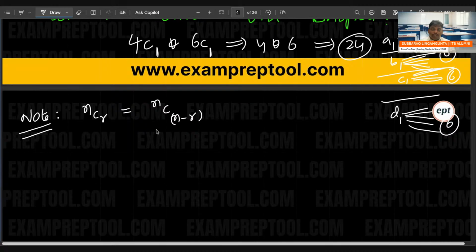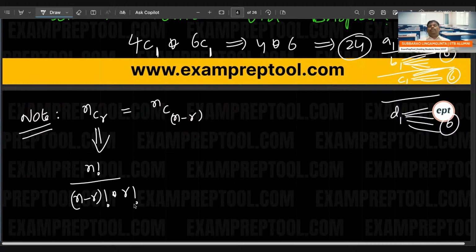Some people are asking, sir, how? If you want to know how, you can see this. nCr is n factorial by (n minus r) factorial into r factorial.